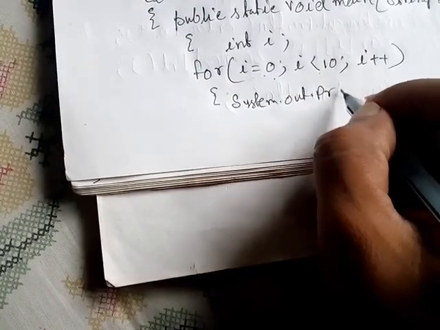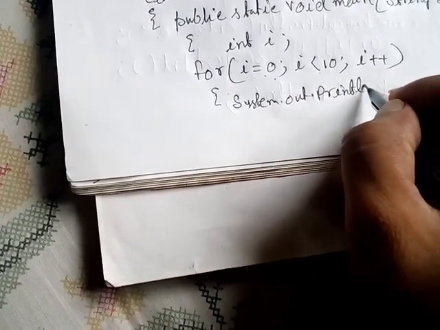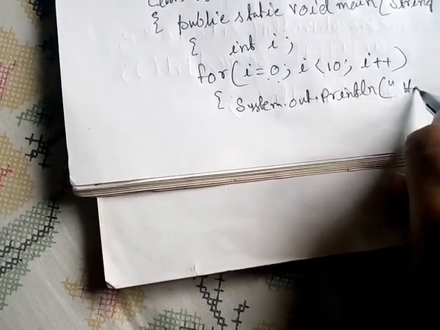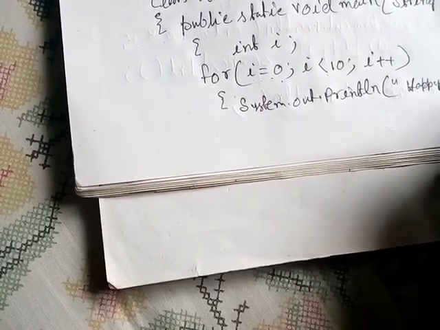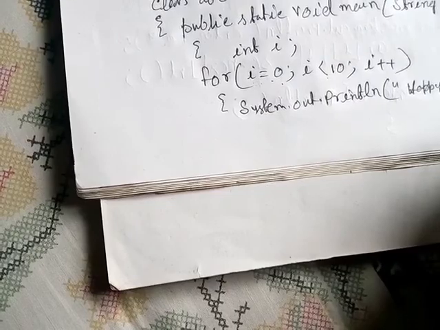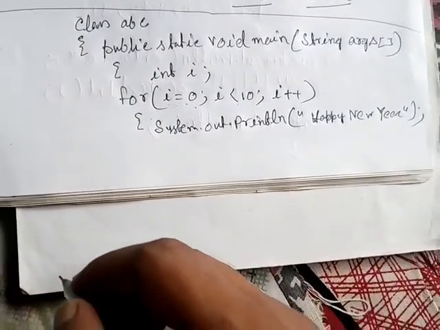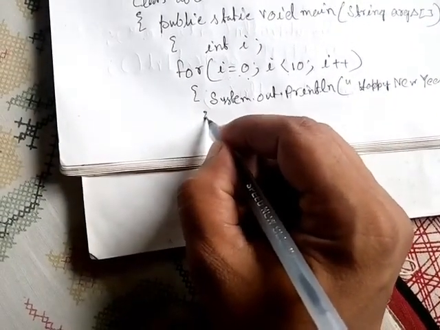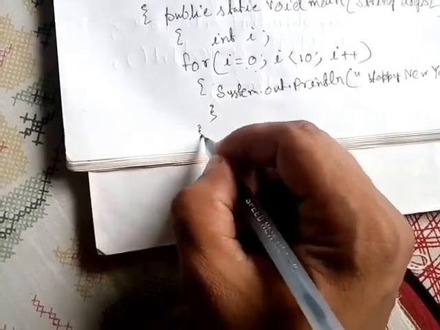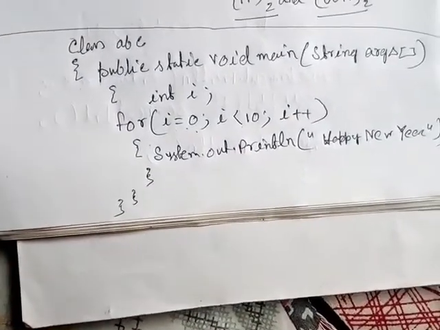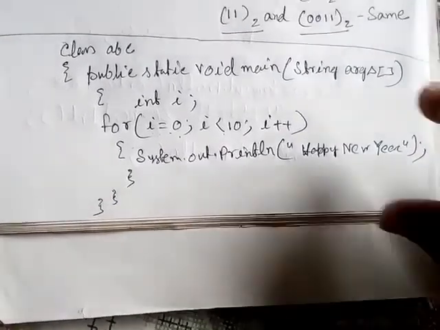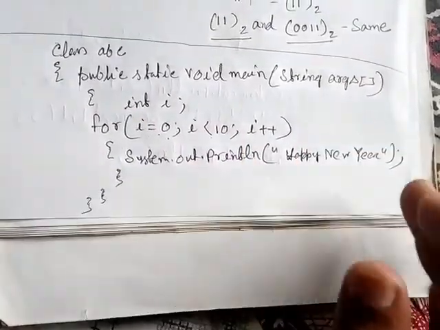See, System.out.println happy new year. Okay, for example, suppose happy new year, and then I have closed this loop as well as the class. So students, just see the length of this program, such a small program, and look at everything it has done.